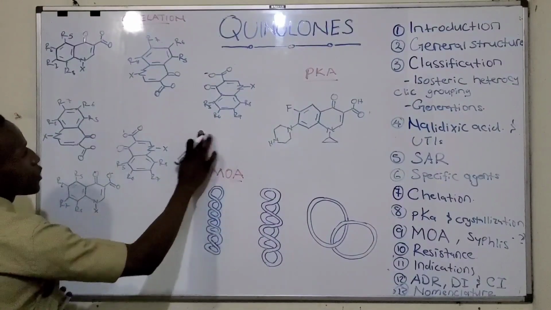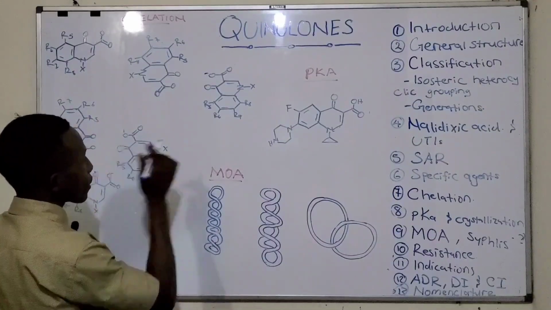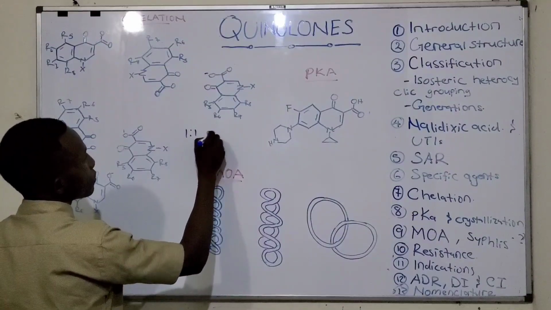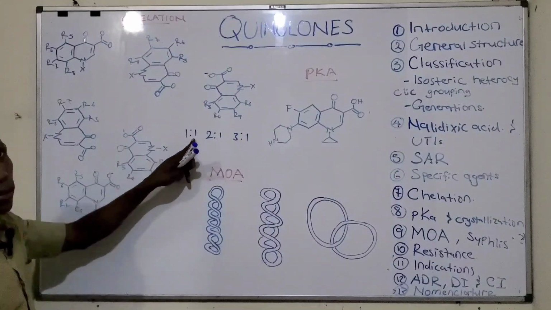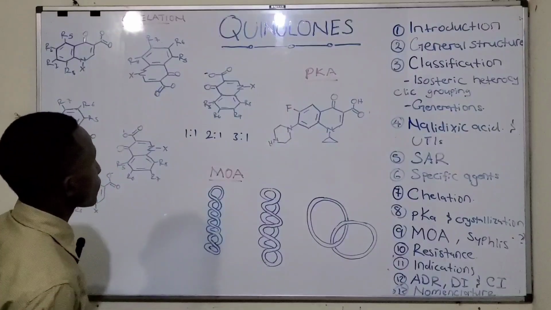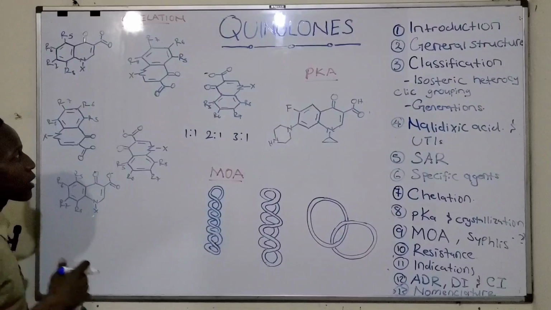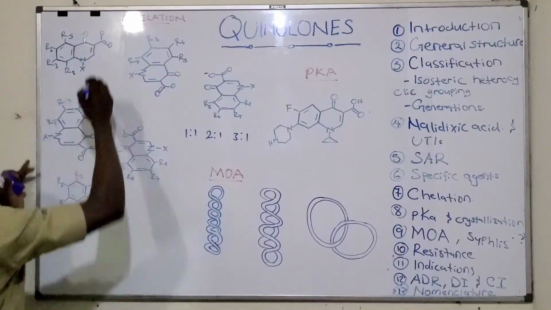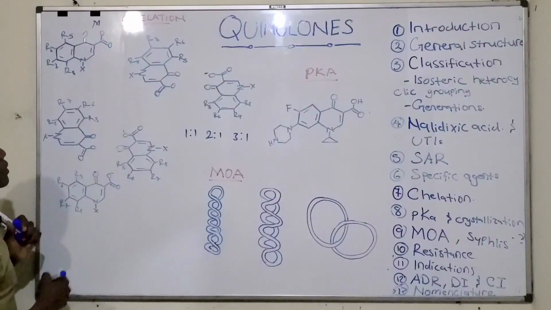For chelation, we know that these drugs have the effect of chelating with the prevalent cations. The chelation can be 1-to-1, 2-to-1, or 3-to-1: a drug with a metal ion, or 2 drugs with 1 metal ion, or 3 drugs with 1 metal ion. The likes of magnesium, aluminium, and iron are among others. Chelation can be like this, the 1-to-1, 1 drug with 1 cation.